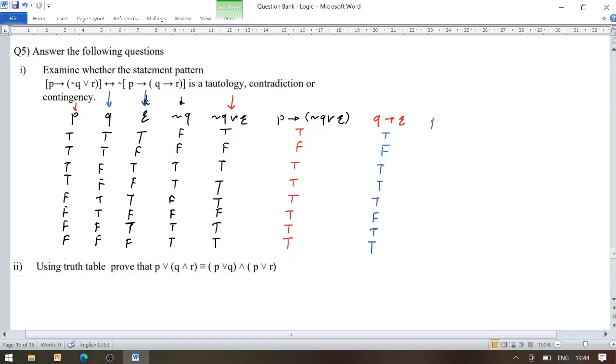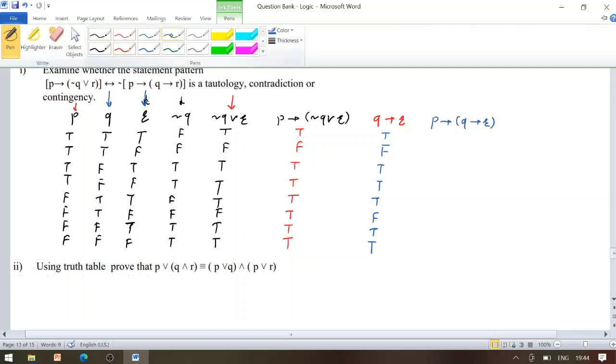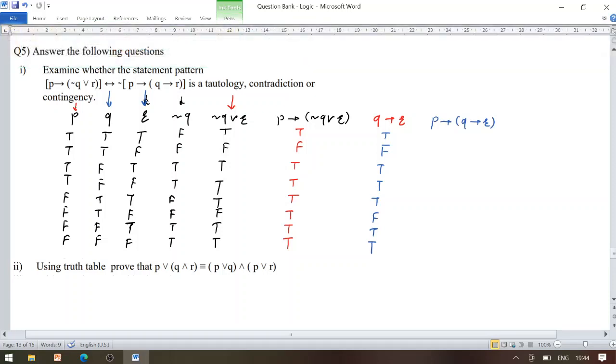Now for finding P conditional, Q conditional R, which is given by the first column as well as the second last column. So everyone knows again, T to F is F. So we have T, F, third entry true, fourth entry true, fifth true, and remaining all become true. The 1, 2, 3, 4, 5, 6, 7, 8 entries are likewise.